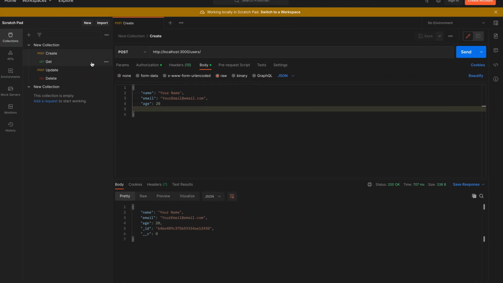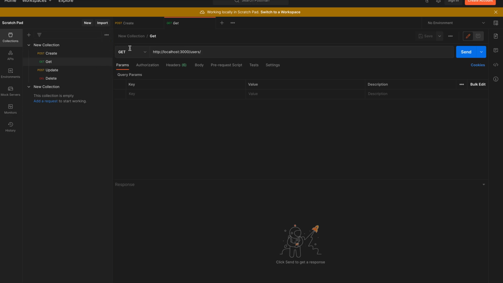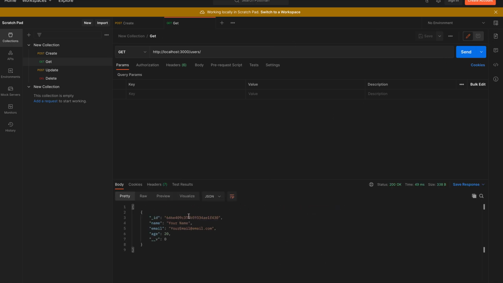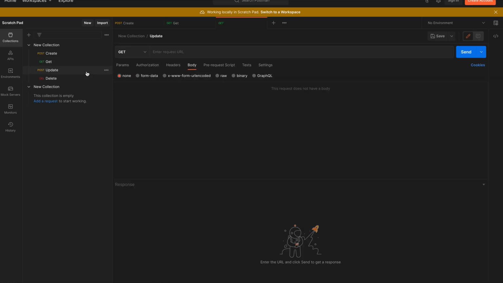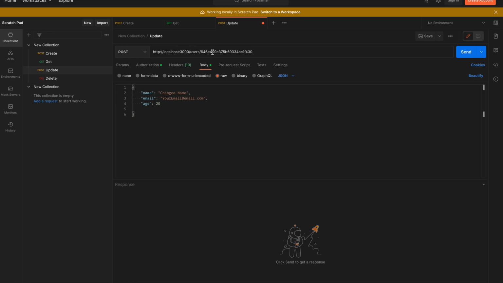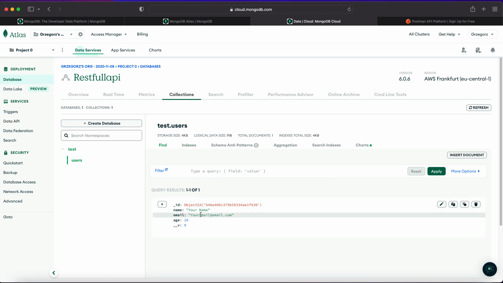To be sure that our user is created, next you should use get, and from our users we'll send, and as you can see, we've got our user's ID, our name, email, age, and so on. And with that, we will just get our ID from here, and inside our update, we'll paste our ID over here, and we'll change our name.